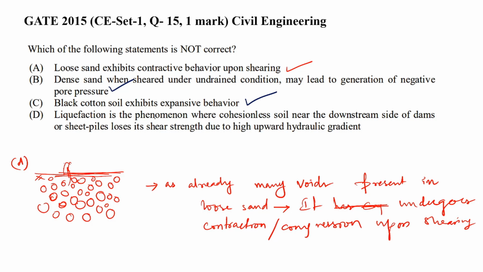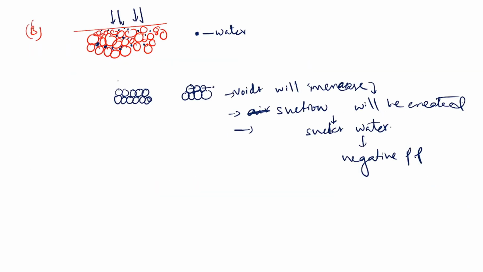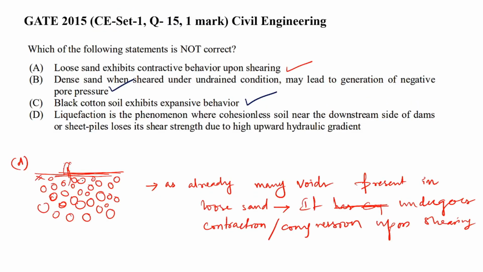And coming to liquefaction: it is said to be the phenomenon where cohesionless soils near the downstream side of dams or sheet piles lose their shear strength due to high upward hydraulic gradient. See, first of all, what is liquefaction? We should read that.